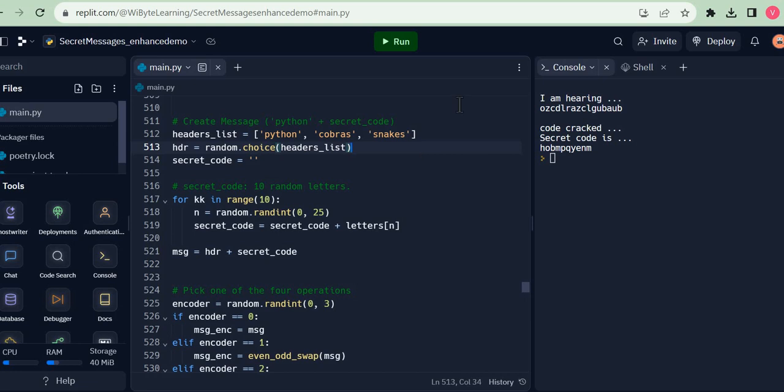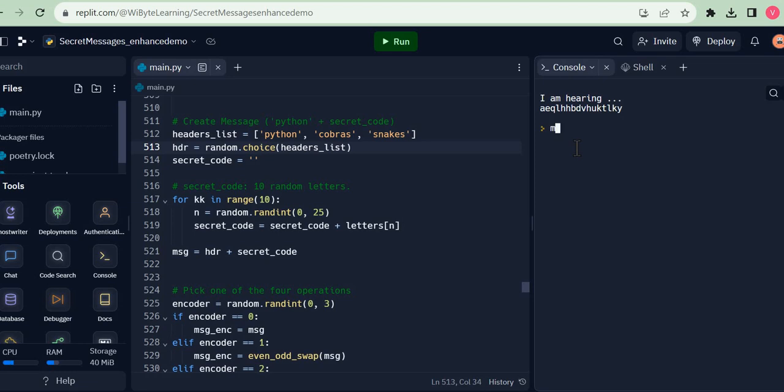We can see this in action right now. Let's say I run my code, I get my message. This time it happened to be Python, and that's why I could crack it. Let's just try it a few more times. Notice this time enemy is sending something else because we are unable to decode, unable to crack the code. And if I look at message, it's indeed a different header, which is snakes. Like I said, this list could be very long, and enemy picks up randomly from this list.